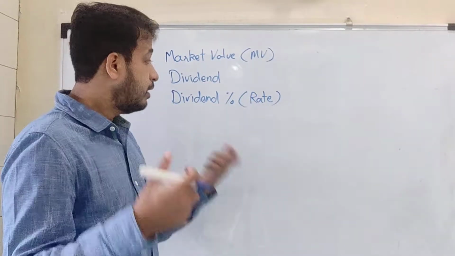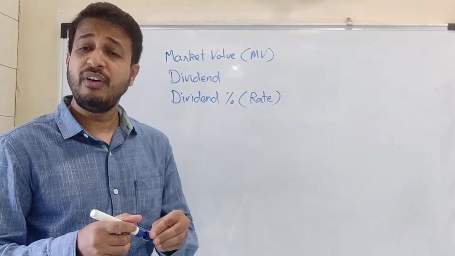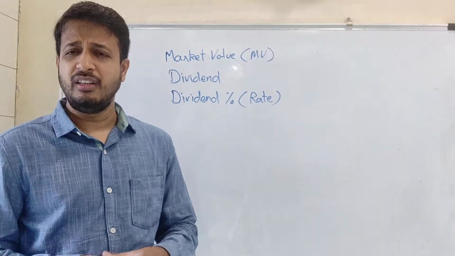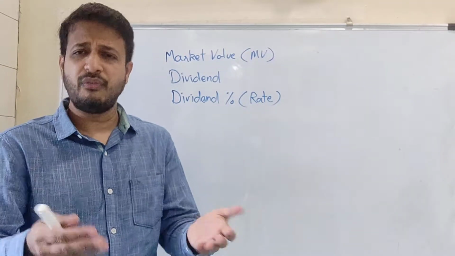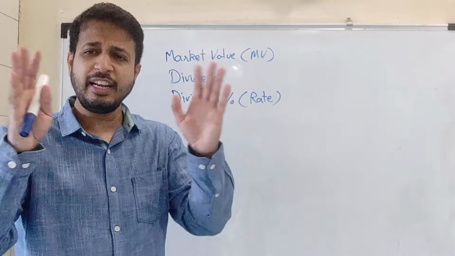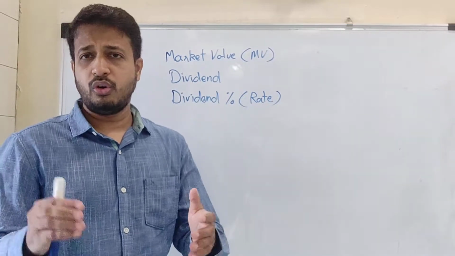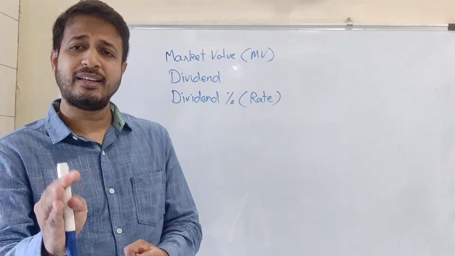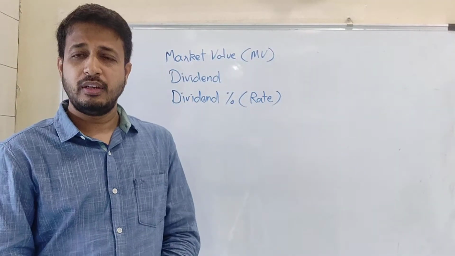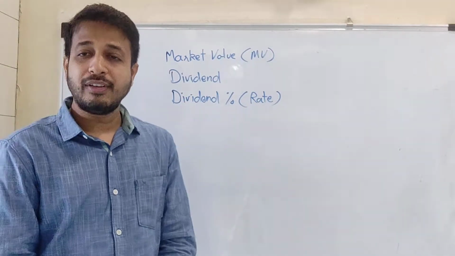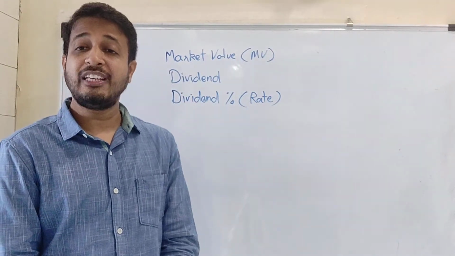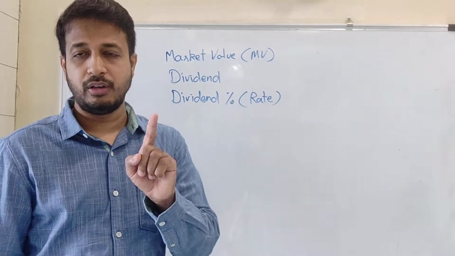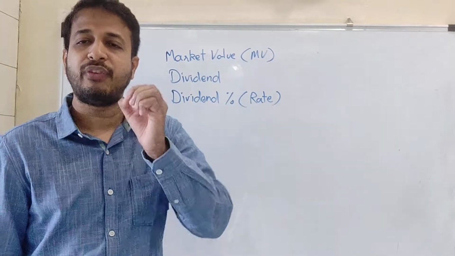Whenever a company starts giving profit, it has to give profit at some value. The value on which they give the profit is called the face value. This face value is very important. Every company has its own face value.